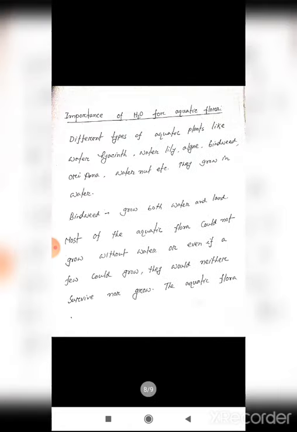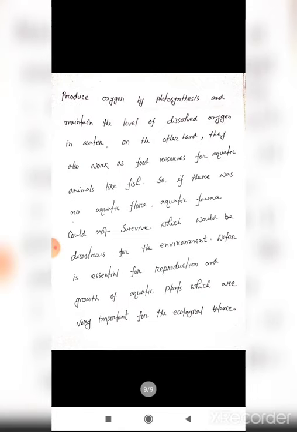Photosynthesis is the most important process for oxygen production. Without photosynthesis, flora does not produce oxygen.